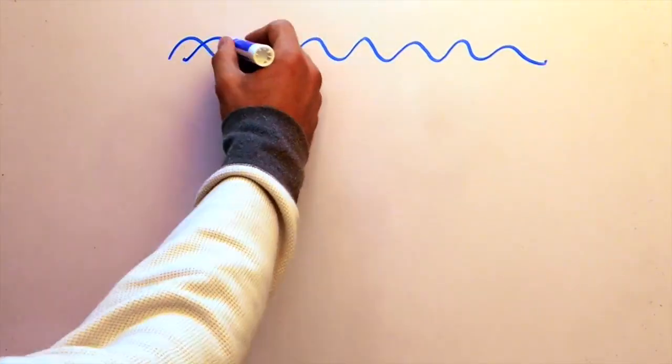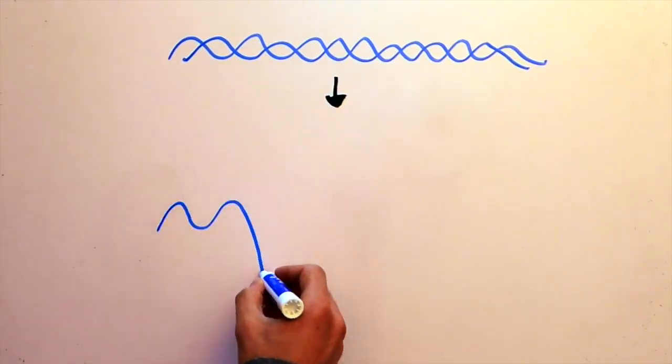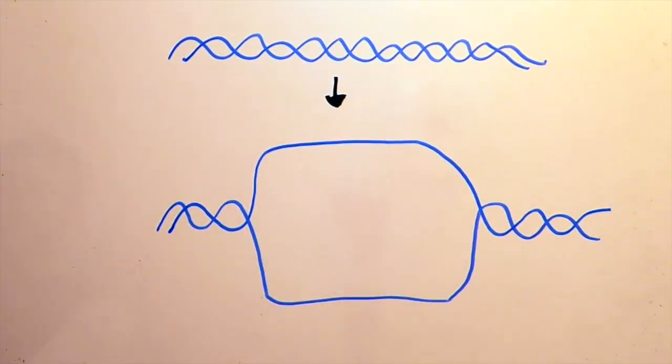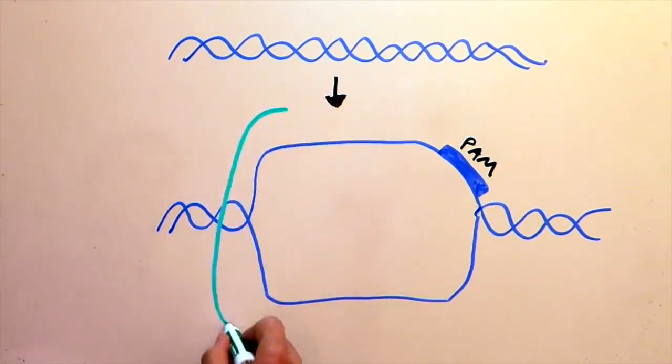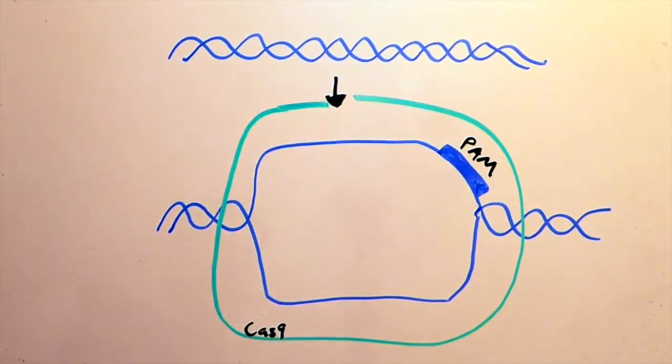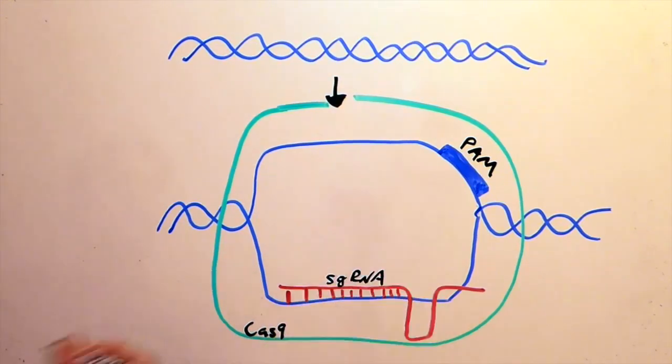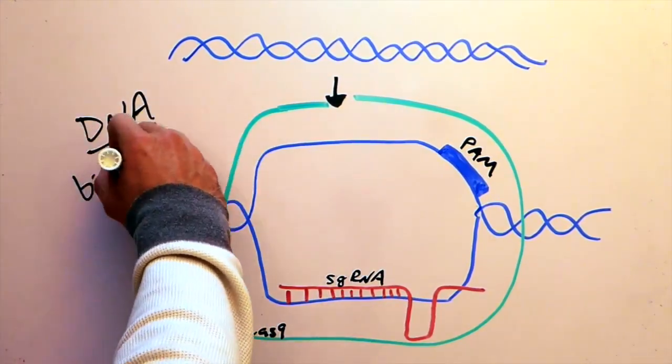When it comes to DNA, there's a quick and easy way to recognize DNA molecules using a system called CRISPR-Cas9. After recognizing a short DNA sequence called the PAM, Cas9 protein and a molecule called a single guide RNA can bind specific DNA sequences so that the DNA can be altered, measured, or manipulated to better understand the genome.